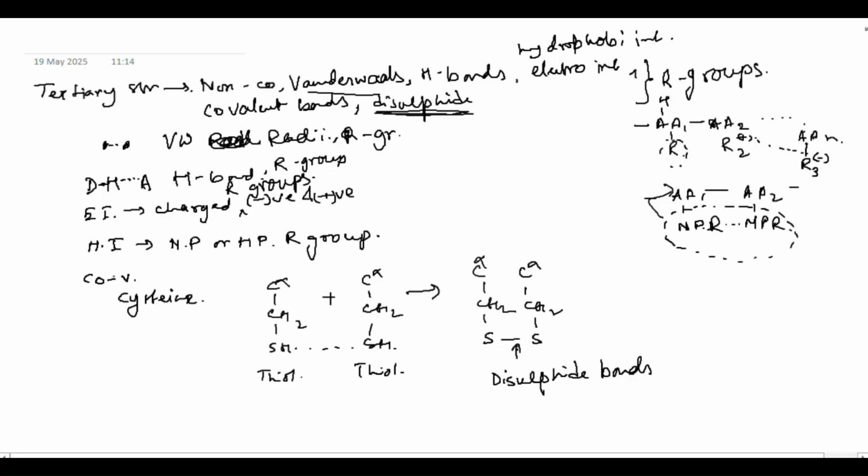And now let's come to the quaternary structure. Quaternary structure is also held together by the R groups interaction, and the interactions are the same in case of tertiary and quaternary. Then what is the difference between tertiary and quaternary structure? Tertiary structure takes place when there is only one polypeptide. Okay, so it will form a structure like this.